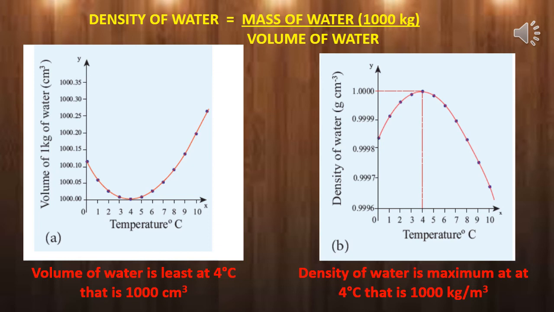Look at the shape of the graph and look at the formula also. Density of water is equal to mass of water divided by volume of water. Here density and volume both are inversely proportional to one another. Therefore, the shape of the graph is inverted in the second one. And from the second graph, it is inferred that density of water attains the maximum value at 4 degrees Celsius, that is 1000 kg per meter cube.